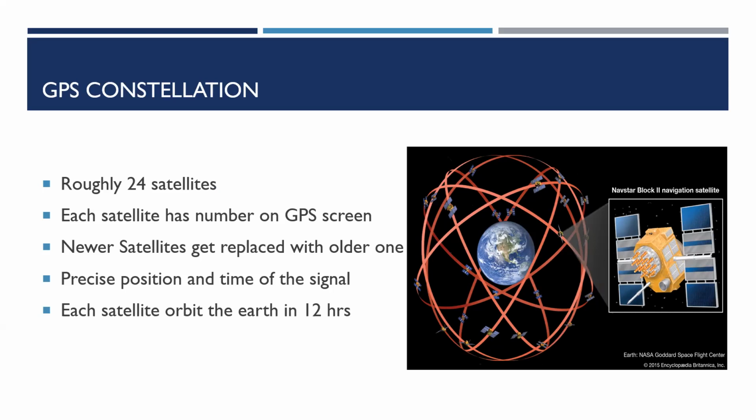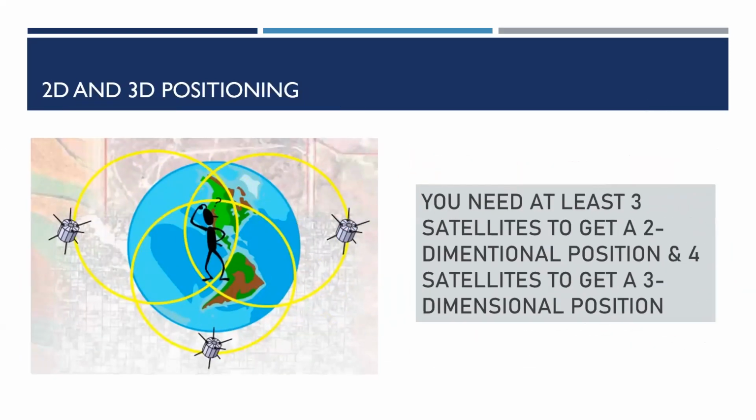Learn to identify the time of day when satellite coverage is the best in your area and plan your fieldwork accordingly. 2D and 3D positioning. You need at least 3 satellites to get a two-dimensional position and 4 satellites to get a 3D position. Since we exist in 3 dimensions, theoretically we need to get our distance from 3 satellites.